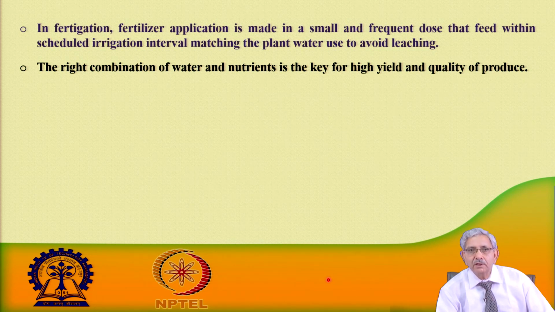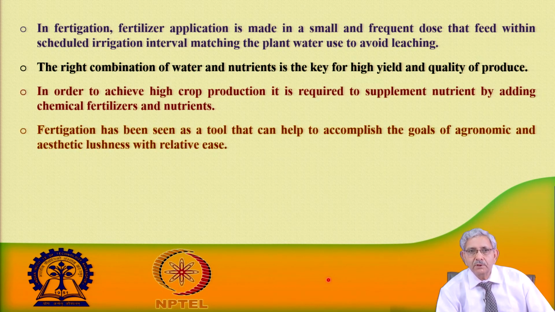A right combination of water and nutrient is the key for high yield and quality of produce. In order to achieve greater crop production, it is required to supplement nutrients by adding chemical fertilizers and nutrients.